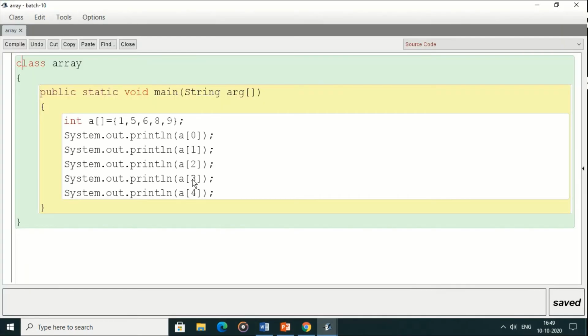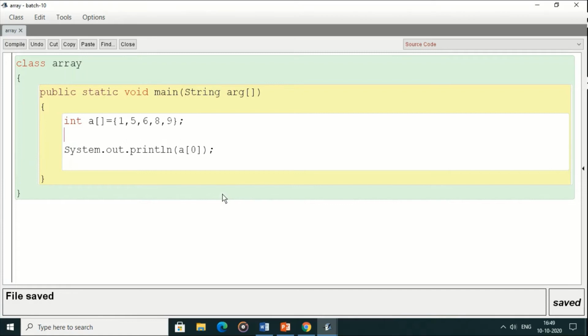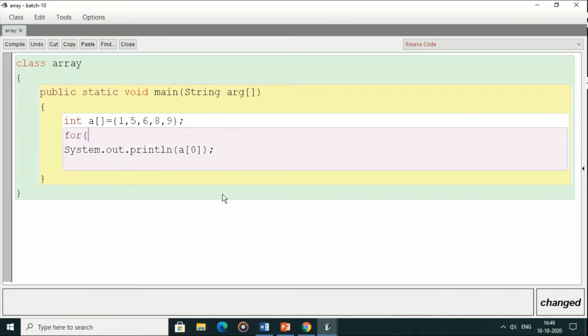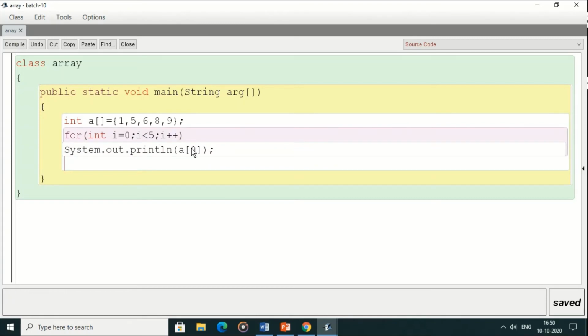So their indexes are in a contiguous order, so we don't have to perform same task repeatedly. We can just use a loop to print these all data in this way: int I equals to 0, I less than 5 and I plus plus. By the for, and here we have to type a of I for that, because first time the value of I is 0, so it will display a of 0 value, then plus plus will update the value of I to 1, second time you will get a of 1, a of 2, a of 3 and a of 4.